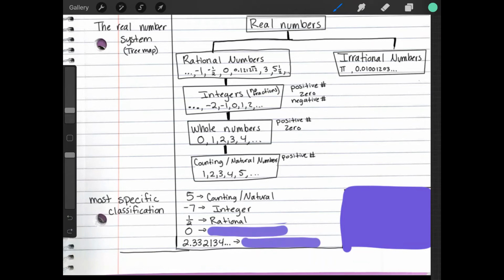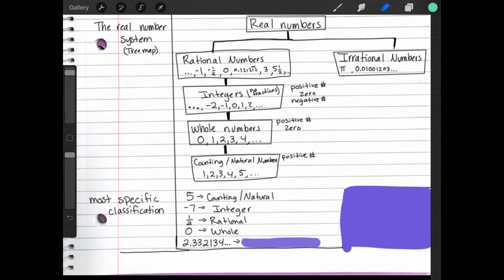Right. The next one, try to give me the most specific classification of 0. Right, so hopefully you guys got a whole number. A whole number. It has to be a whole number. That's the most specific classification it can ever be. It can't go down to counting numbers or natural numbers because that doesn't include 0.